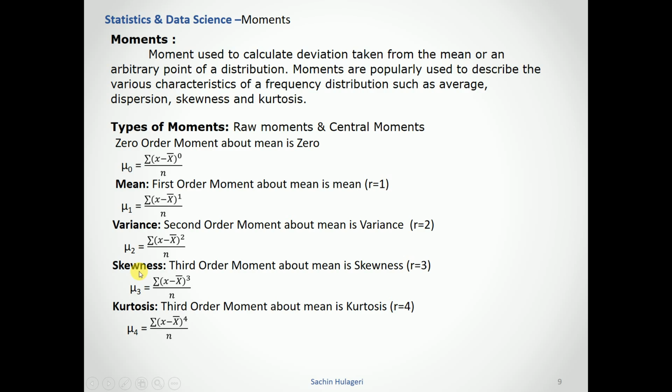Skewness is the third order moment about the mean, r equals 3. Kurtosis is the fourth order moment about the mean, r equals 4, and mu4 is to the power 4. These are the different moments we can calculate if we know the mean value and the observed values.